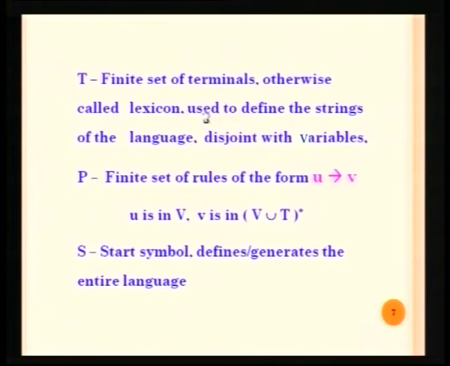So, if you are looking at any string, what does this string comprise of? Maybe if I say a plus b as a string, this string comprises a, plus, and b. So, a is a lexical element, plus is another lexical element, then b is another lexical element. Whether a plus b is available as per the pattern of the language or not is described with the help of the context free grammar. So, what does this a plus b represent? It is going to be an expression.